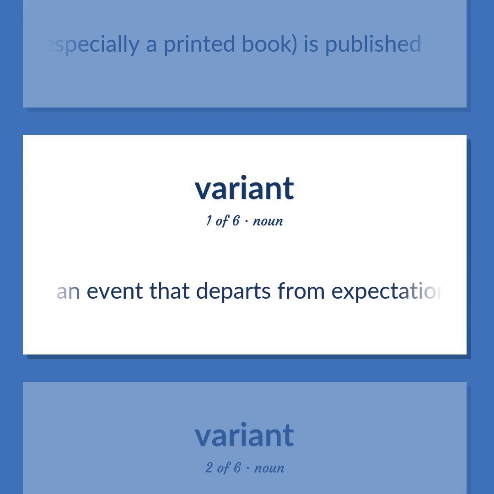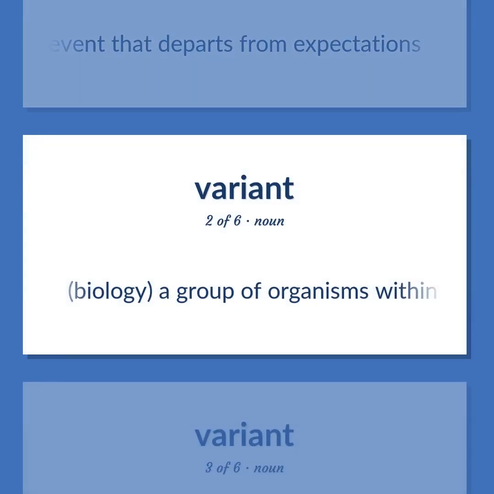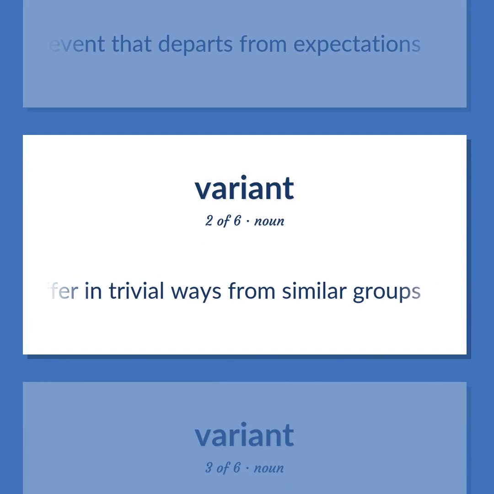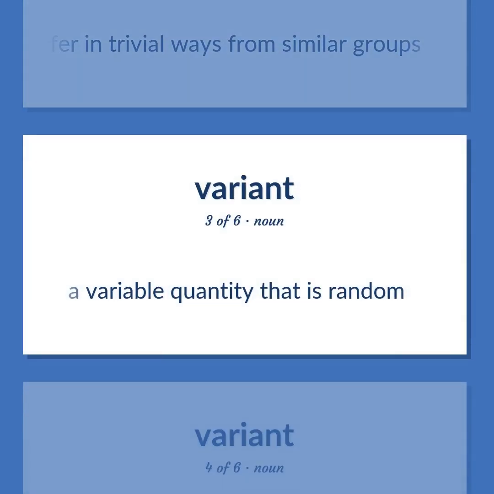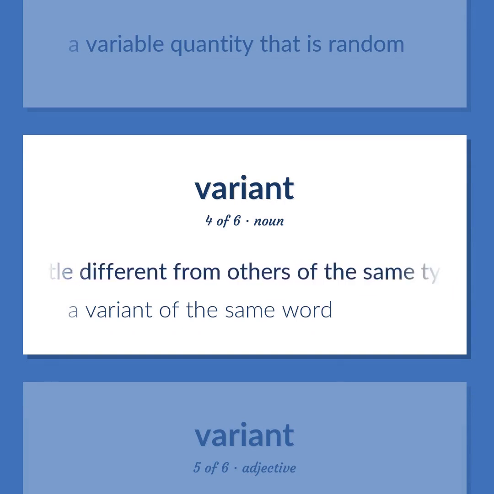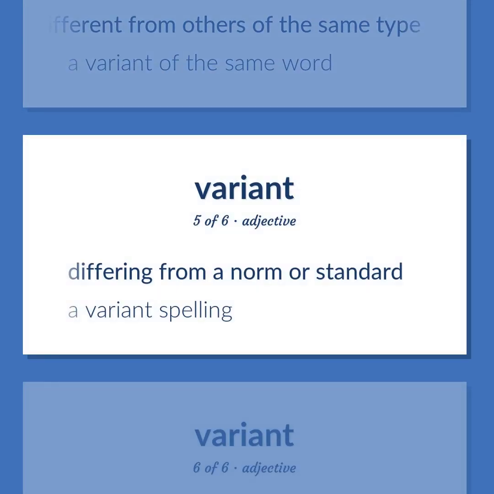An event that departs from expectations. Biology. A group of organisms within a species that differ in trivial ways from similar groups. A variable quantity that is random. Something a little different from others of the same type. A variant of the same word. Differing from a norm or standard. A variant spelling.